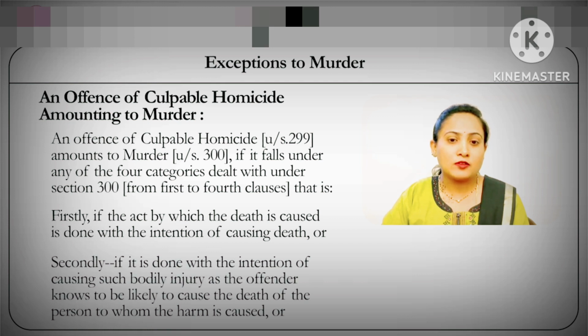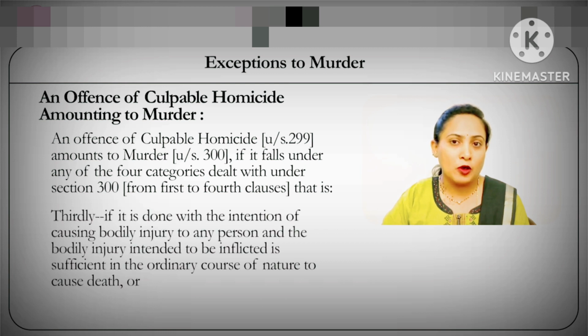While the second one talks about committing an offence of murder with the intention of causing such bodily injury which the accused knows will result in the death of that particular victim because of a specific condition or the circumstances to which that particular victim belongs or is suffering from. Again, because it's an offence which has a clear intention of causing death, by way of causing that injury which he intends to cause, knowing that such injury is likely to cause the death of that particular victim, it makes it a serious offence of culpable homicide amounting to murder.